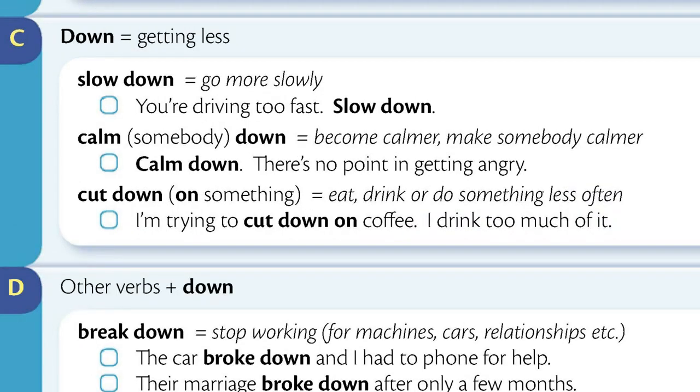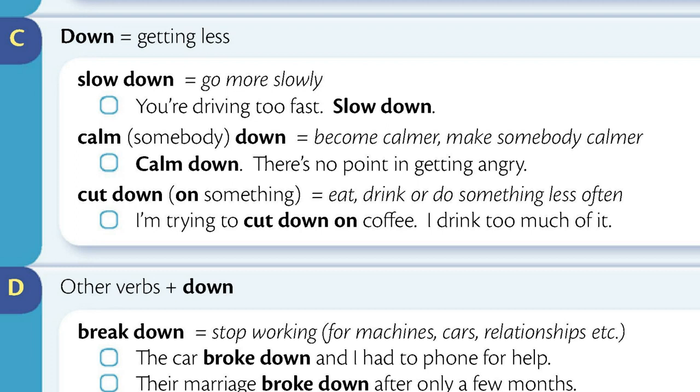Section C. Down means getting less. Slow down means go more slowly. You're driving too fast. Slow down. Calm somebody down means become calmer, make somebody calmer. Calm down. There's no point in getting angry.